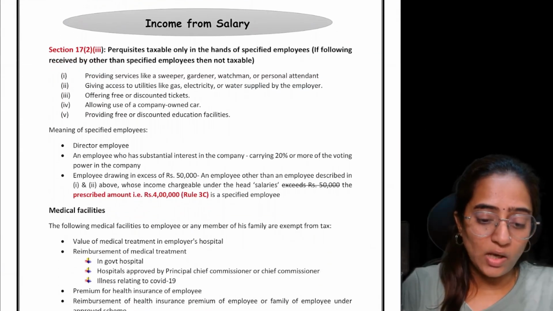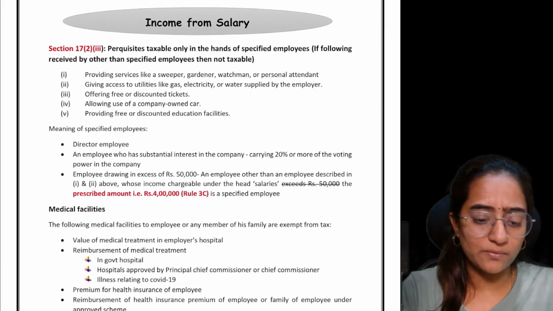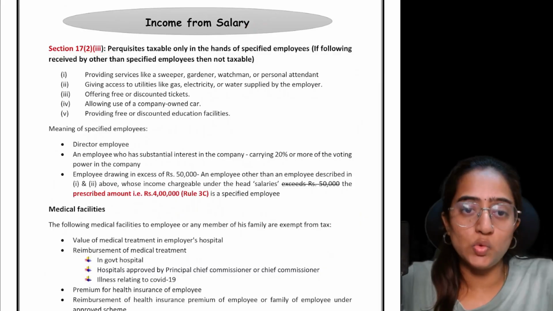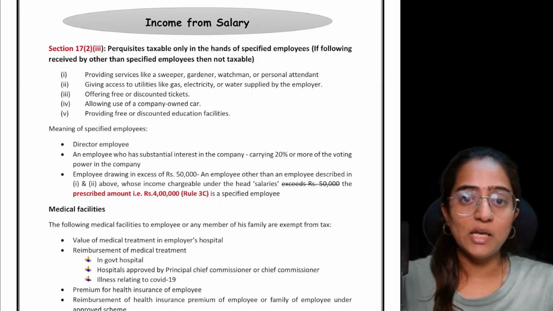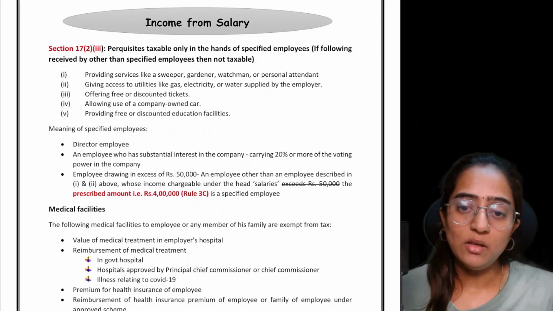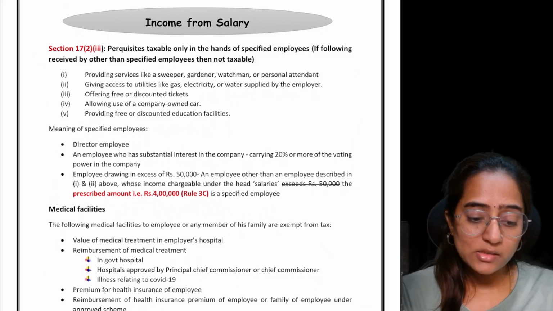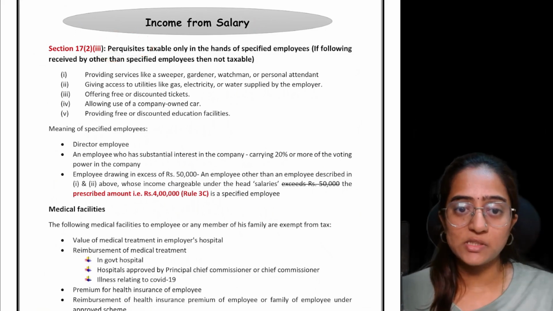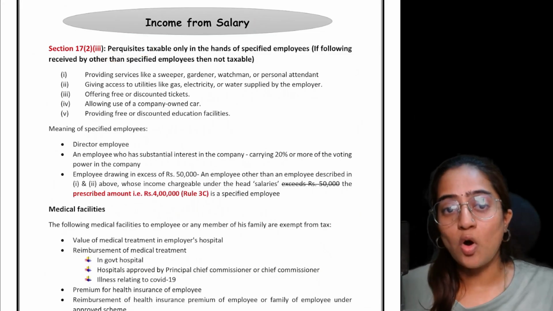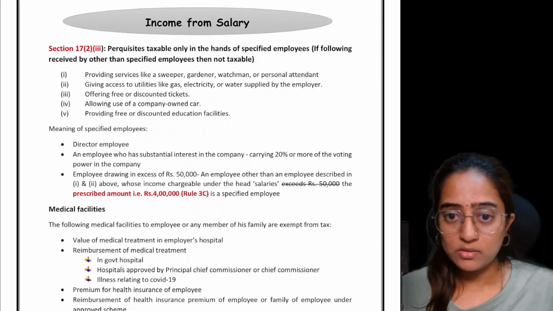So now let's get into another amendment which has come in the salary chapter, income from salary. See, earlier Section 17(2), sub-section 2 clause 3, spoke about perquisites, which are taxable in the hands of specified employees only. And this perquisite, all of us know what is meant by perquisite. It is a non-monetary compensation, not a monetary compensation. Non-monetary in nature.